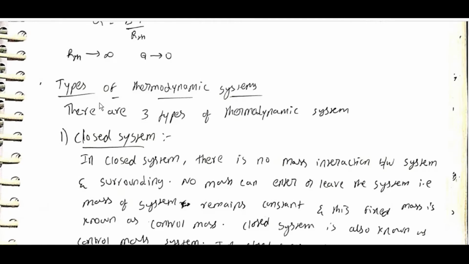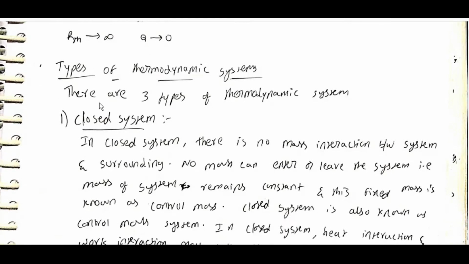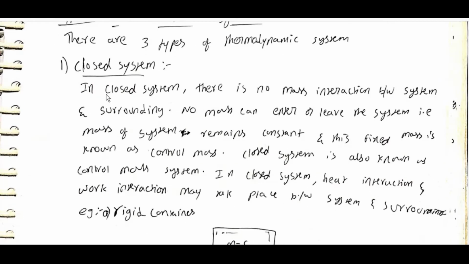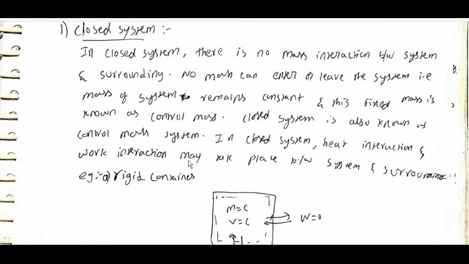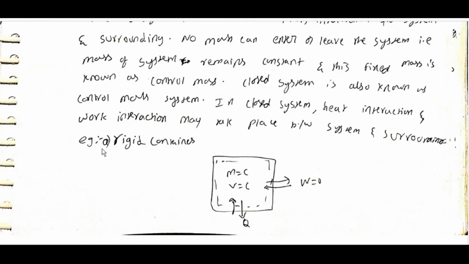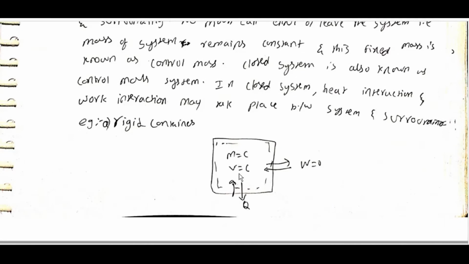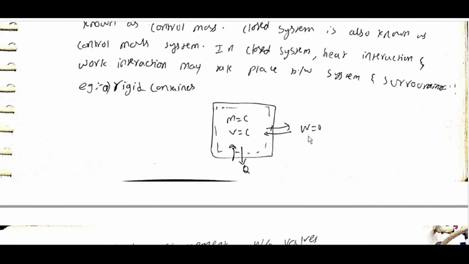Types of thermodynamic systems. There are three types of thermodynamic systems. Closed system. In a closed system, there is no mass interaction between system and surroundings. No mass can enter or leave the system. That is, the mass of the system remains constant, and this fixed mass is known as control mass. A closed system is also known as a control mass system. In a closed system, heat interaction and work interaction may take place between system and surroundings. Example, rigid container: M is constant, V is constant, Q can interact, W is 0.